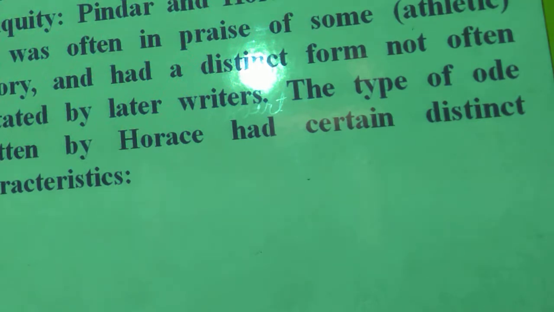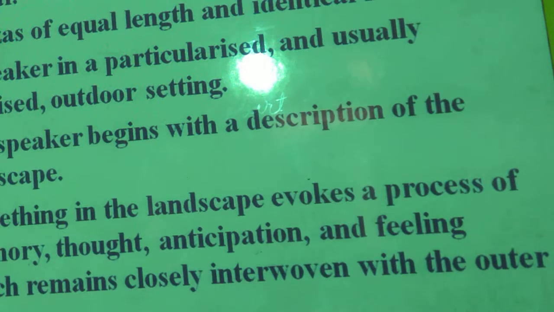The Pindaric ode was often in praise of some victory. I mean gods and goddesses and their victorious deeds are written in the Pindaric ode, which was often imitated by later writers. The type of ode written by Horace had certain distinct characteristics. So there is a difference between the Horatian ode and the Pindaric ode. Horatian ode and Pindaric ode. So what are the differences between these two types of ode?